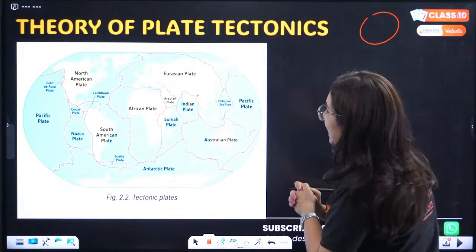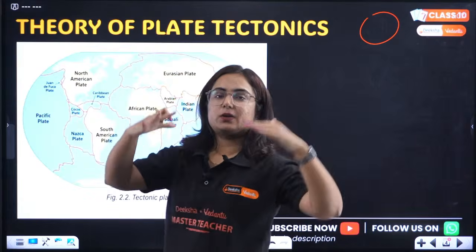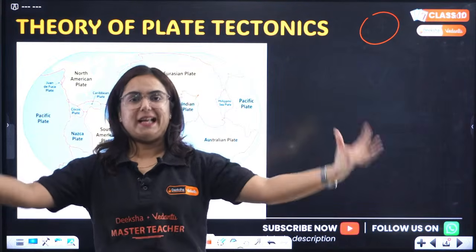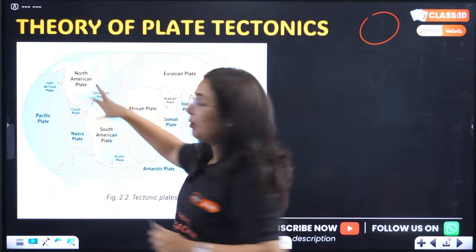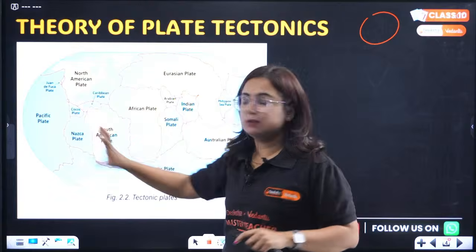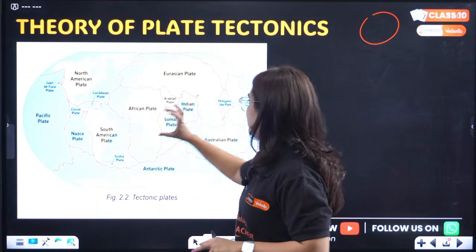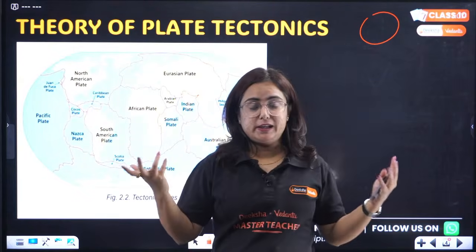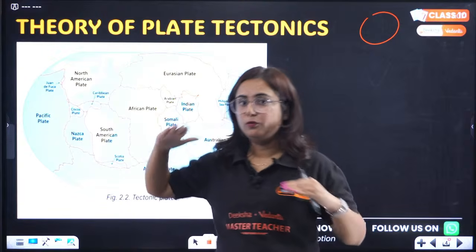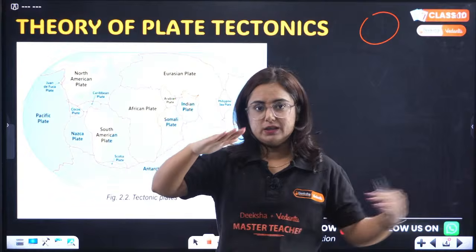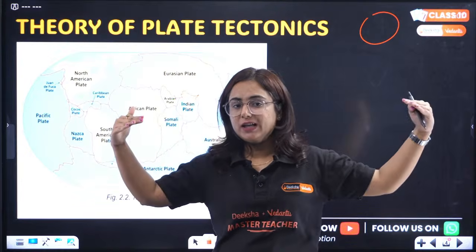Now, so beta, what happens? The land surface is made up of various plates. Some are major, some are minor. Like if I talk about major plates, like North American plate, South American, Eurasian, African, Indo-Australian, we have a very good example. When the Indo-Australian plate moved northwards, the Eurasian plate was moving southward.